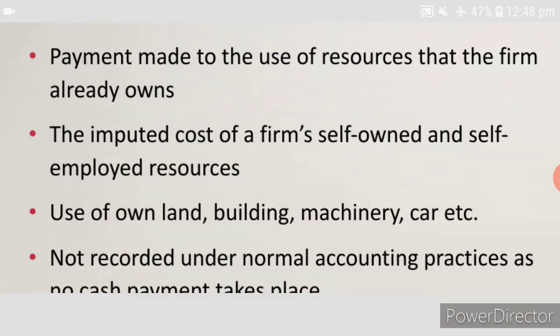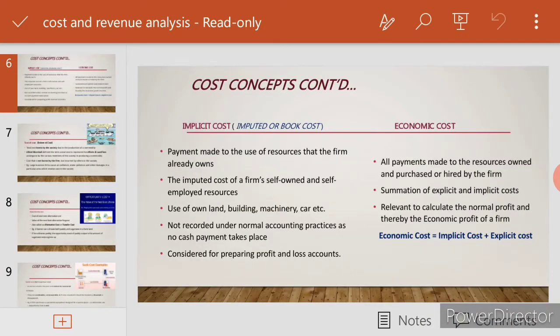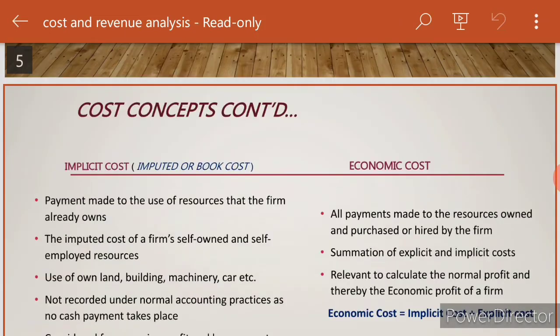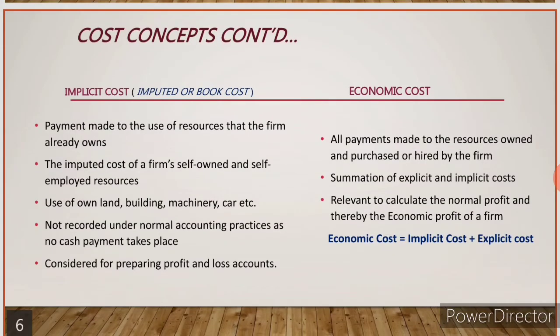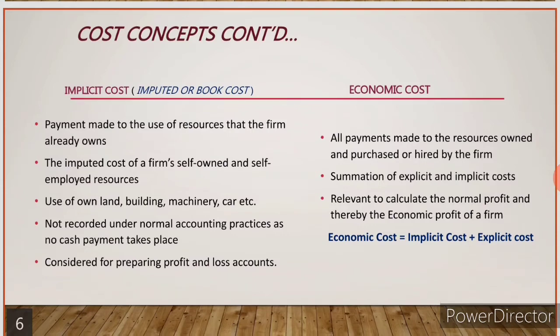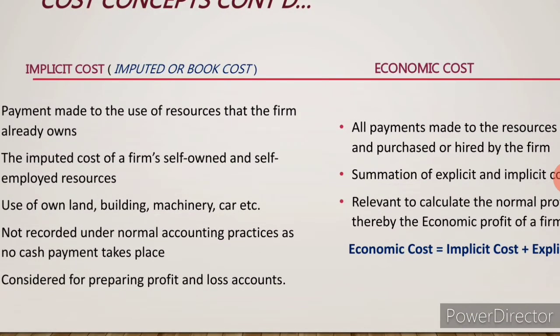Then capital which he has on his own. For that he never used to pay interest, but in the accounting book he has to show that he had paid rent and then he had paid interest. So, certain goods which he has on his own, it is known as an implicit cost.